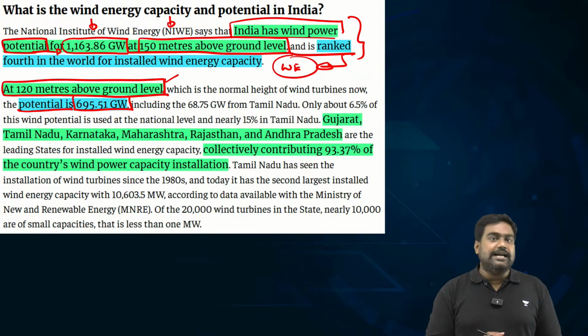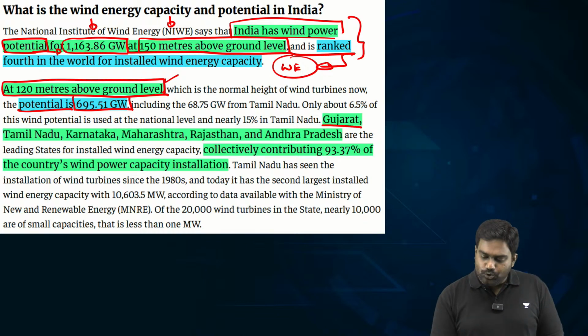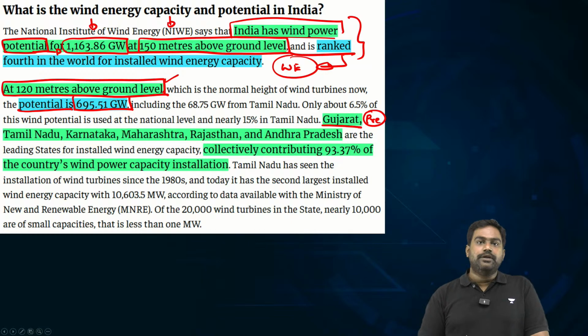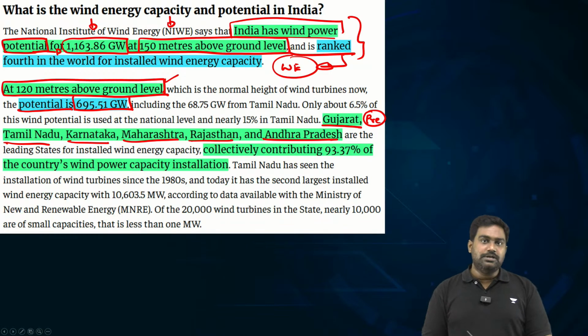Now, which are the leading states in India when it comes to wind energy? The number one state is Gujarat. Please remember this for your prelims. There can be a prelims question. Gujarat followed by Tamil Nadu, then Karnataka. Then comes Maharashtra, Rajasthan and Andhra Pradesh.